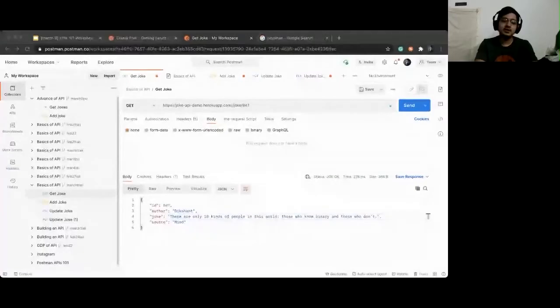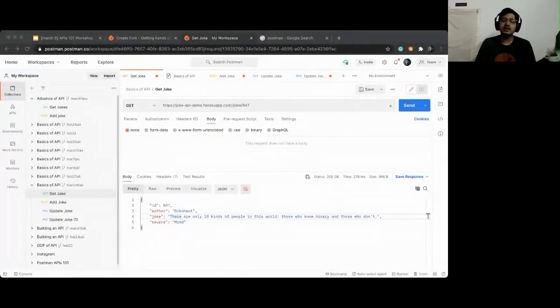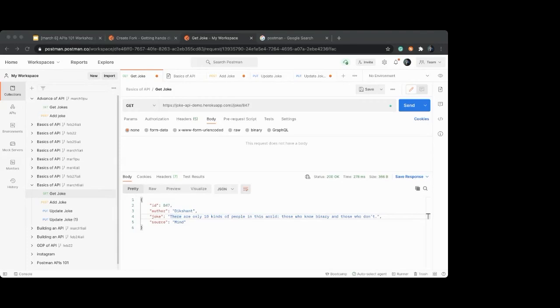Now let's delete the joke because we have done a lot of things there, right? So let's delete it. How are we going to do that? Can you folks delete the joke for me? Which method are you going to use? And how do you know how to delete the joke? You need to use the delete method and you need to not delete others' IDs. Come on, folks, be quick.